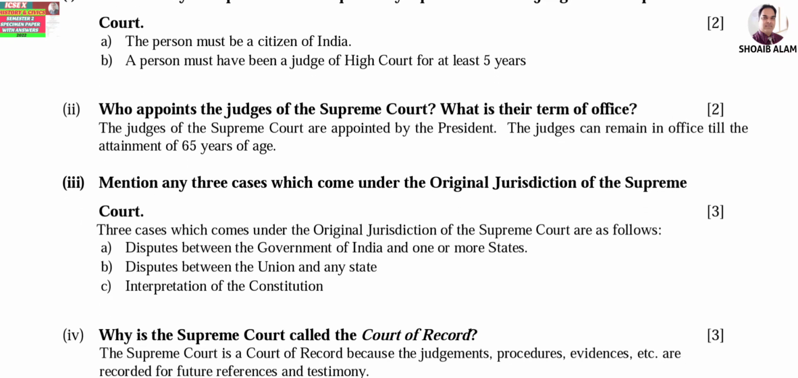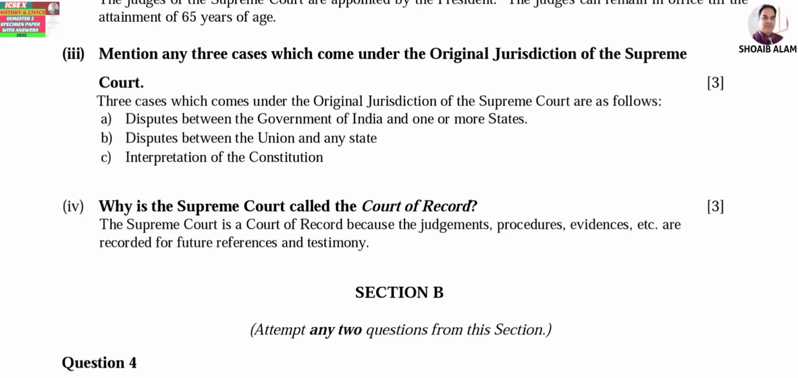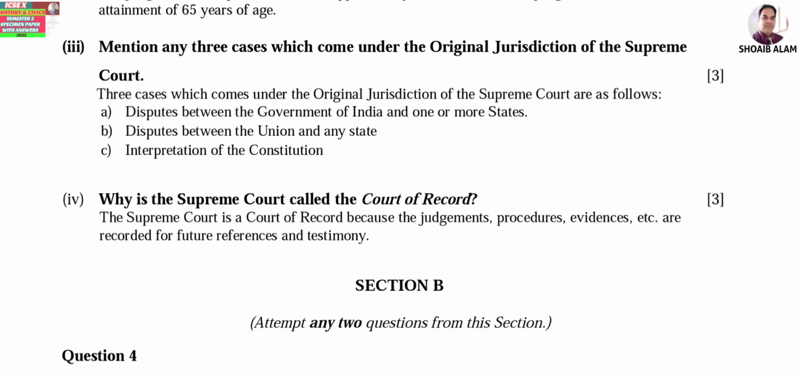Then next number 3, mention any 3 cases which come under original jurisdiction of Supreme Court. So the answer is: dispute between Government of India and one or more states, dispute between Union and any state, and the third one is interpretation of the Constitution. Okay. And number 4, why is Supreme Court called the court of record?